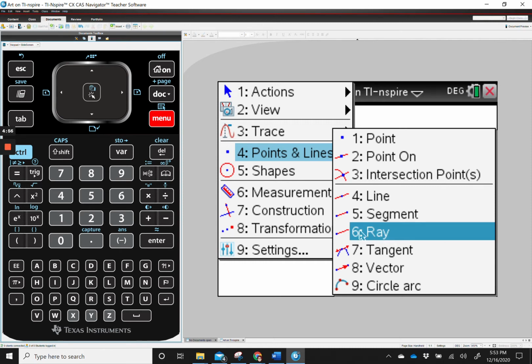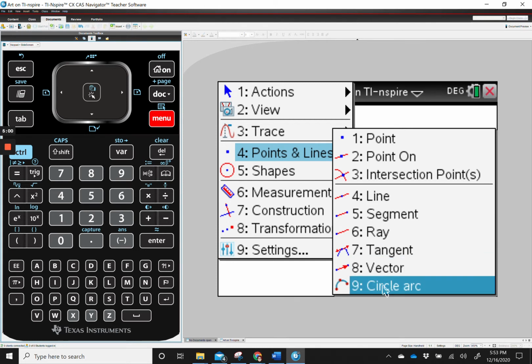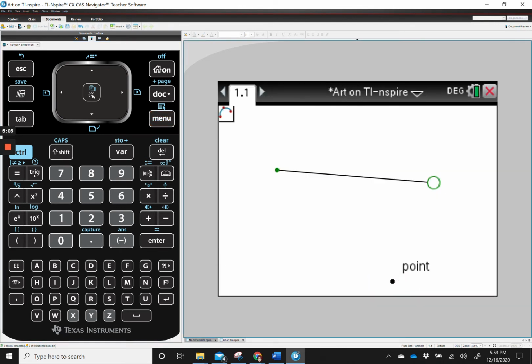I'm sorry, it just goes through a point. A vector is the one that has the arrow on the end of it. A circle arc is part of a circle, and it takes 3 points to draw an arc. You can change where the points are, but let's say there's my first point, there's my middle point, and then my third point.